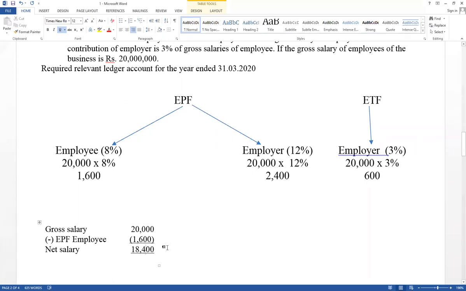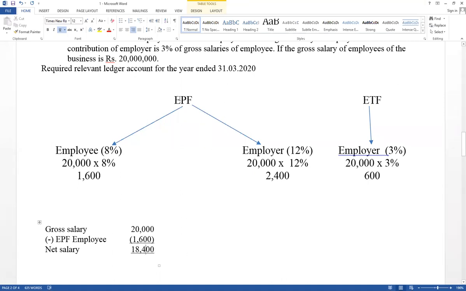Think about cash account credit, salary account debit. Net salary paid in cash. That is the value included in the trial balance. Therefore, now you have to know how to record from the business point of view. This is the value that should be paid in cash. Therefore, this is step number 1.